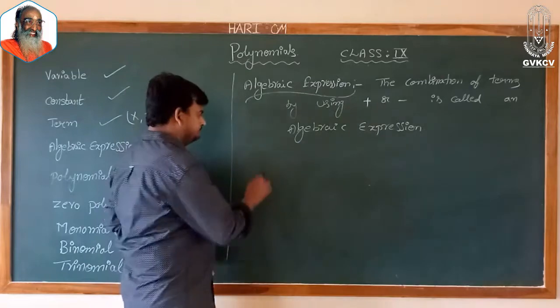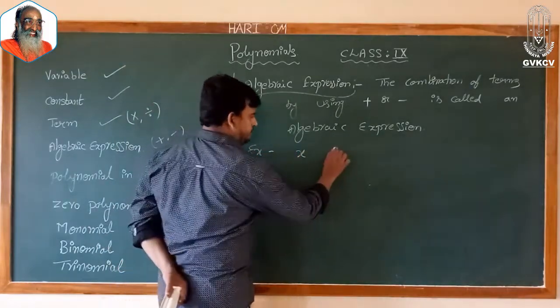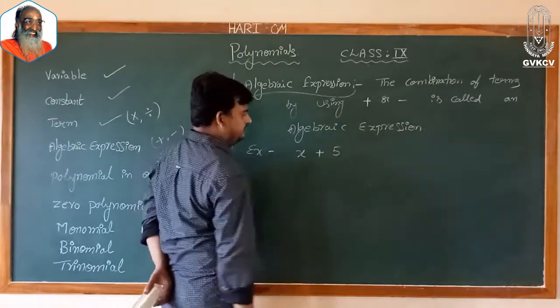For example, x is a term, 5 is a term. Now these two terms I am going to combine with plus.